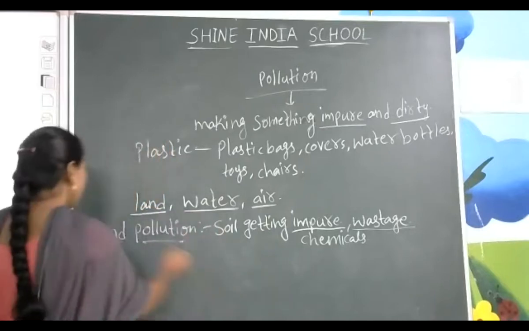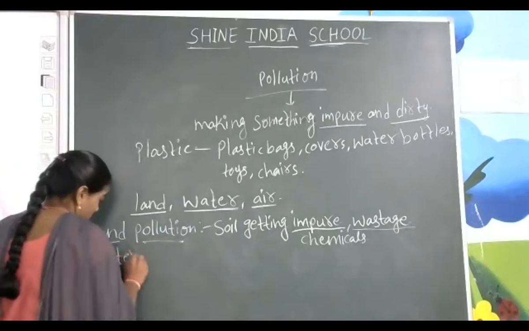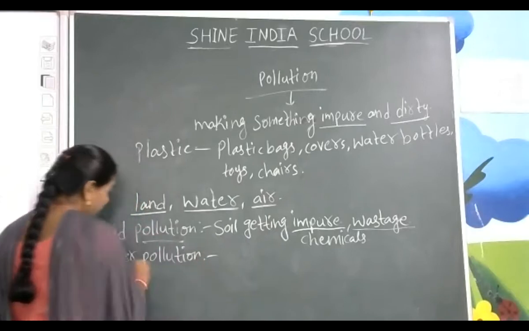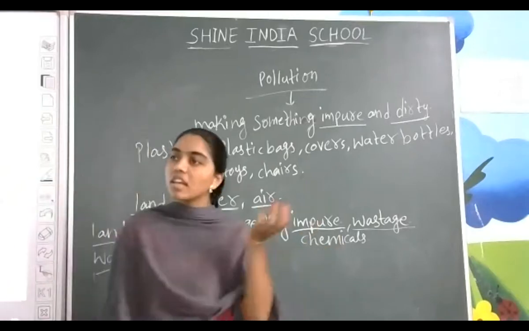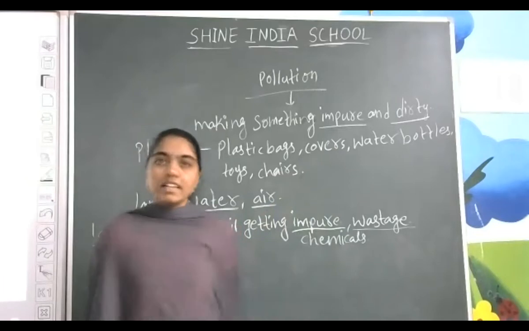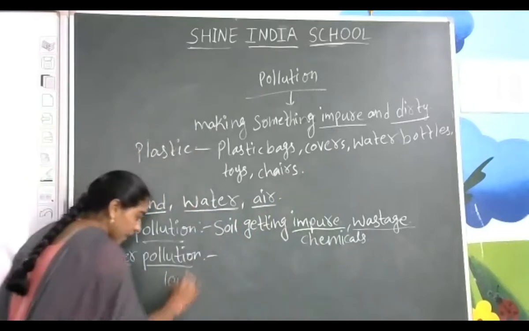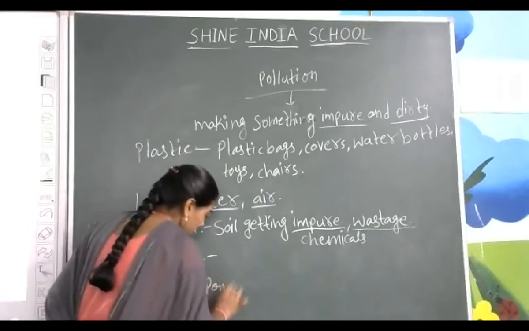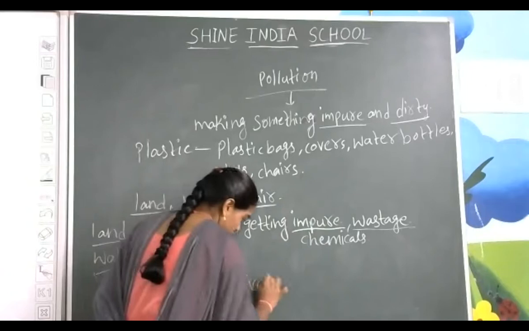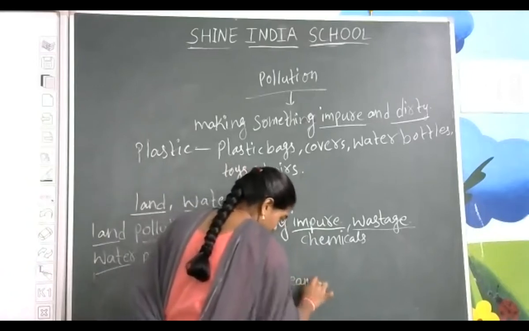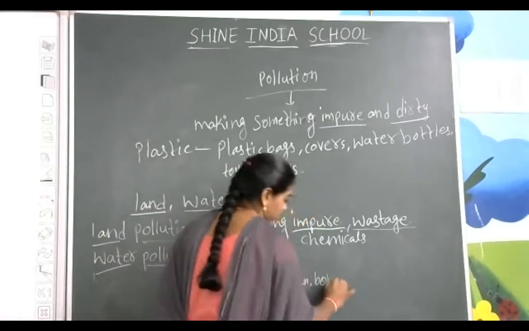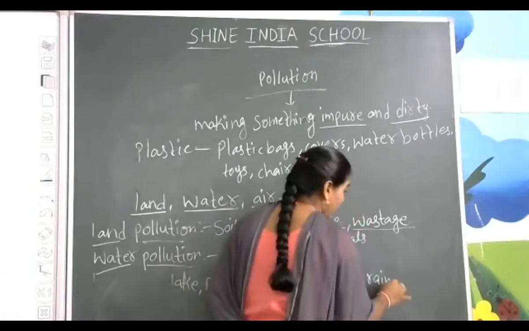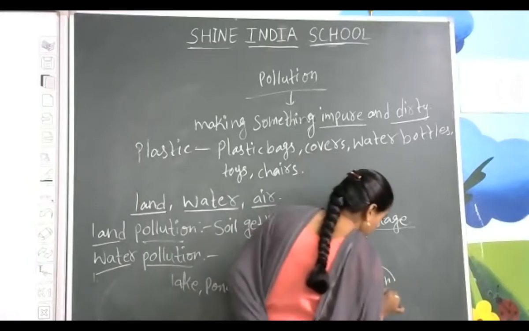Next, we will go for the water pollution. Yes, water pollution. Where can you see the water pollution mostly? What are the sources of water? Yes. Tell me the sources of water. First one. Yes. Lake, pond, river, ocean, borewell. The most natural thing is the rain. We are getting unpolluted water from the rain.